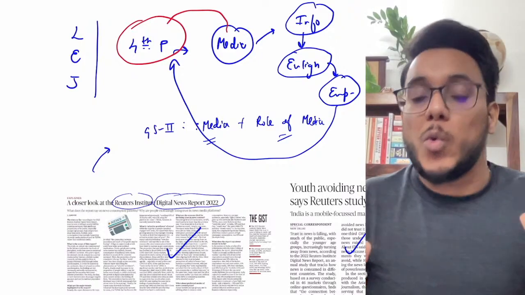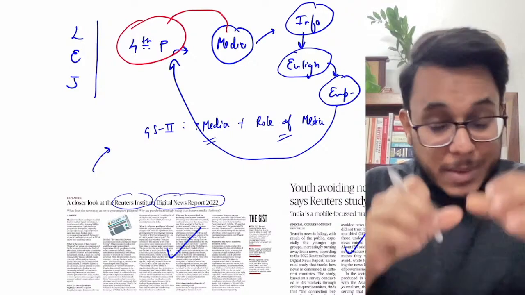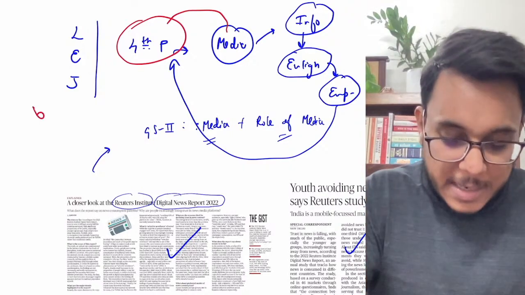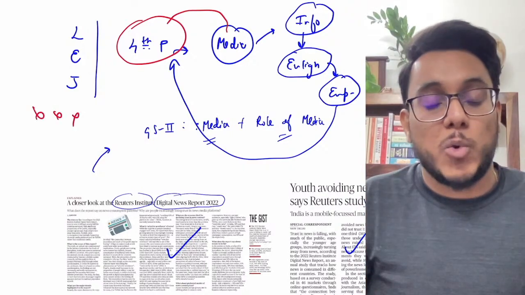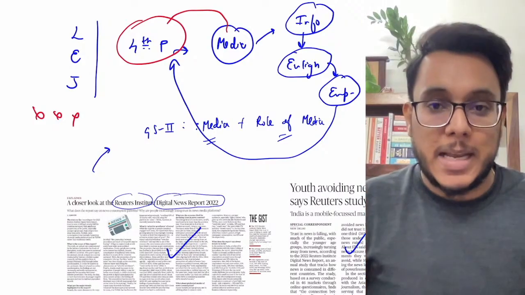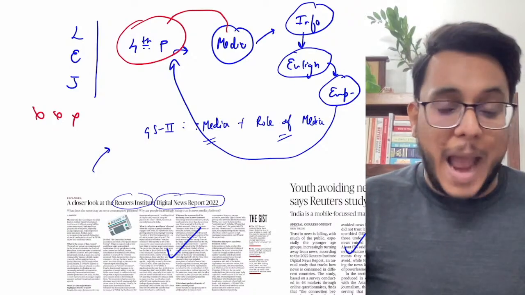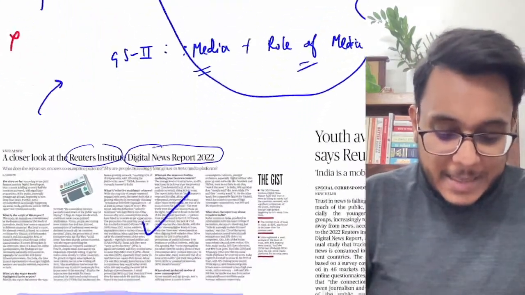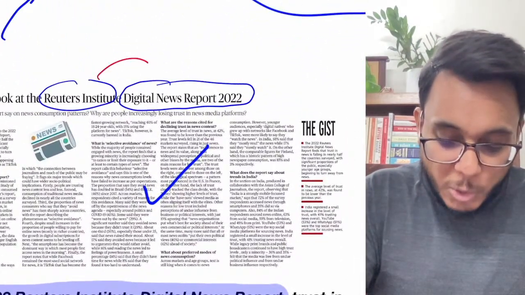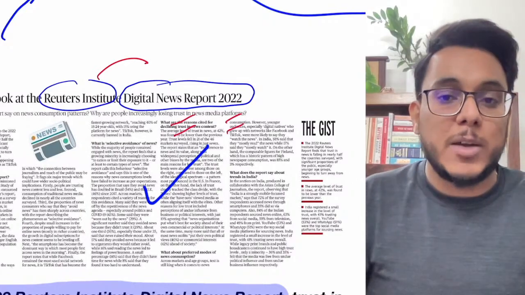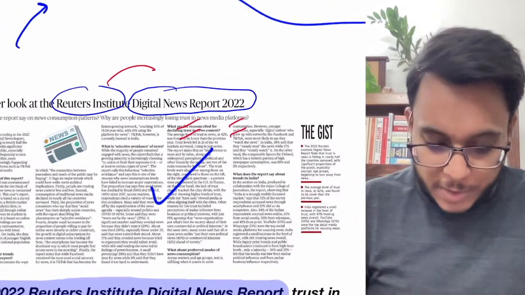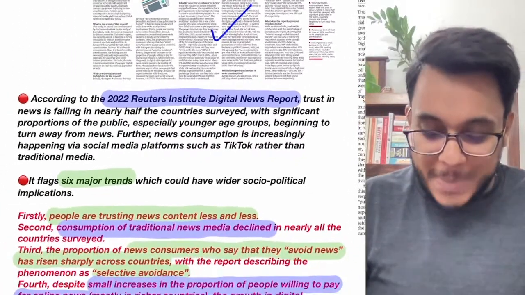But now the media's role as the fourth pillar of democracy is diminishing. It is going down. Why? People don't trust media. People don't feel that consuming news is an important thing, and this is the exact highlight that has been provided by the Reuters Digital News Report 2022. Clear? So, guys, Reuters is a media house.